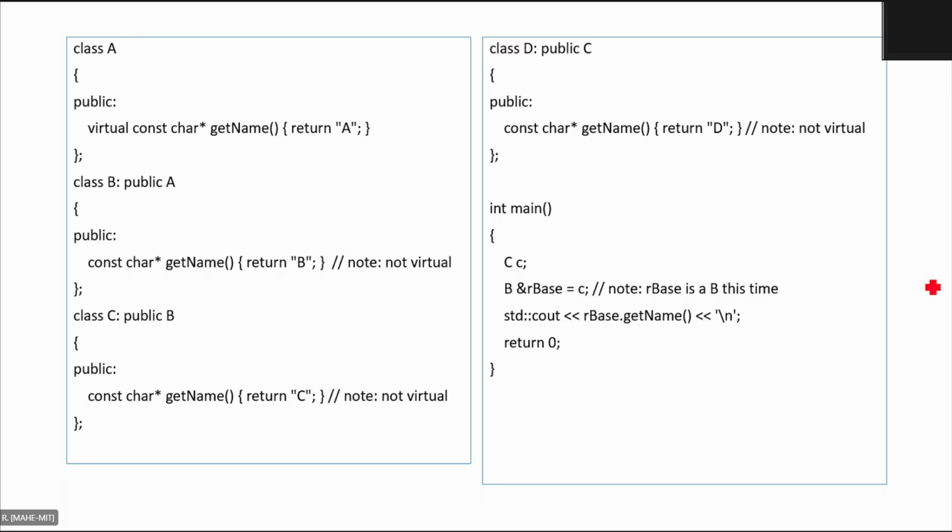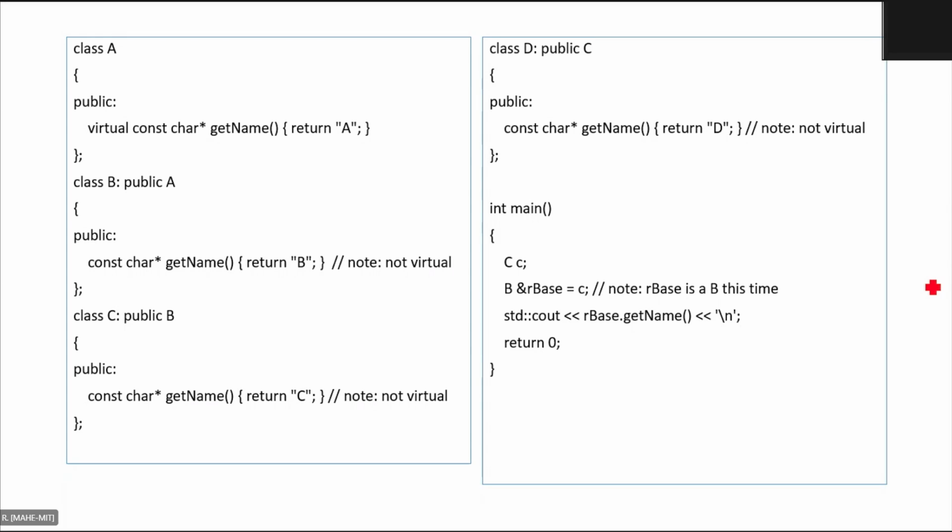result? B, sir. Sorry? Because the main R base pointer is of type B class. And B is not virtual or anything. So no function overriding would be there. Okay, so one answer is B. Any other answers? No other answer? Nobody is saying C, nobody is saying A. It has to be one among the three, A, B, C. Agree?